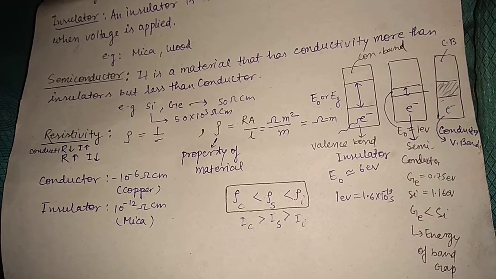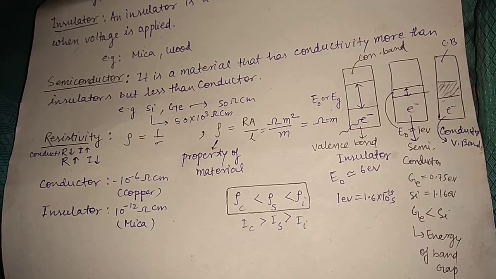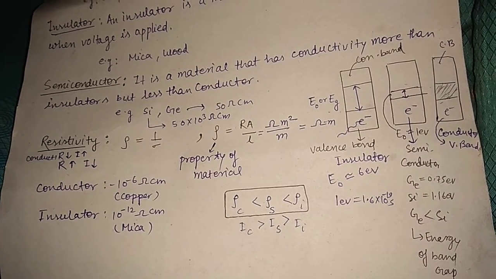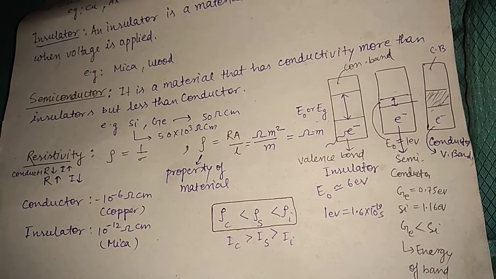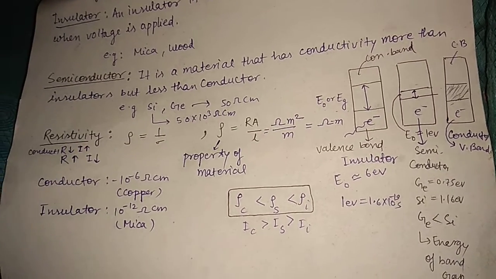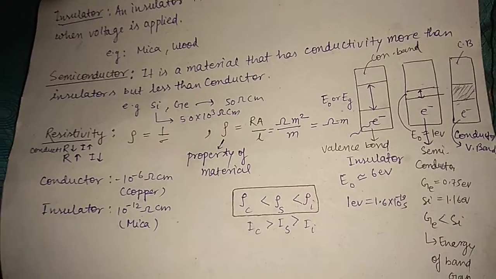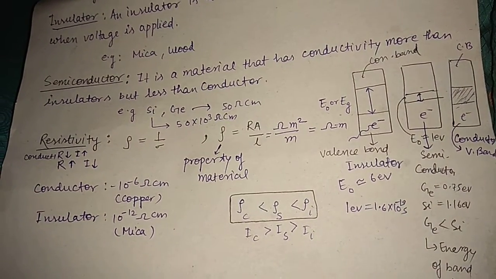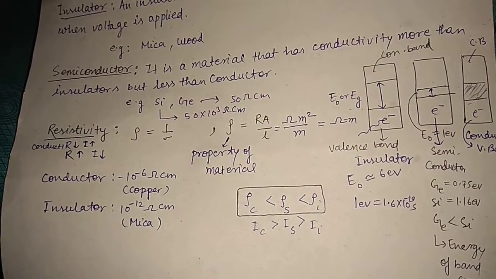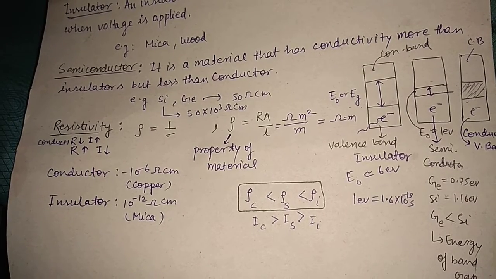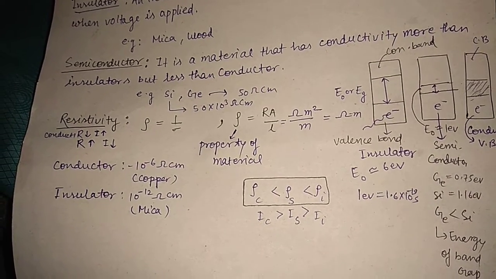So rho depends on area and L. So the property of the material depends on area and length, because resistance is a constant, resistance is a fixed property.